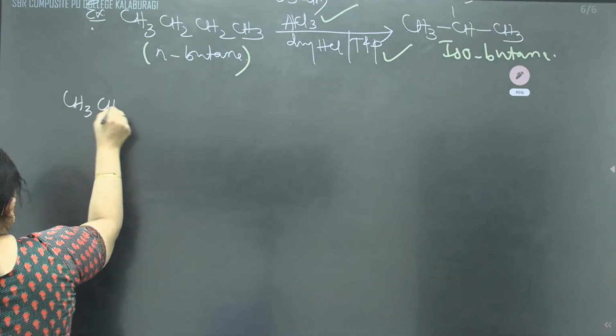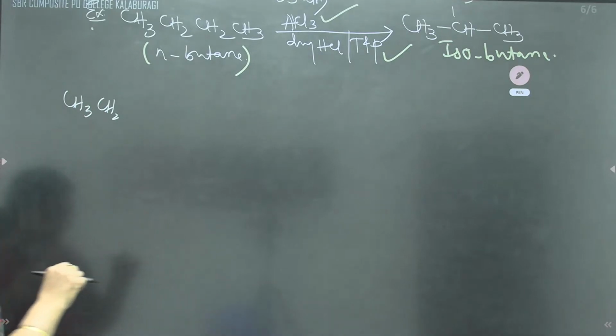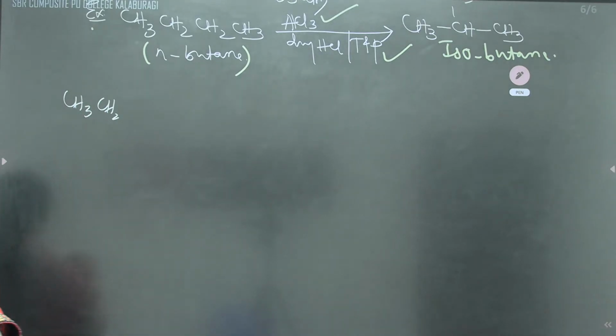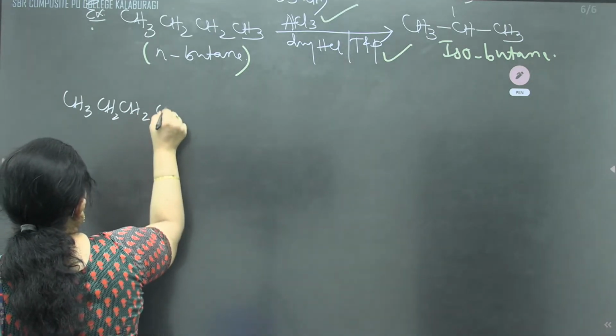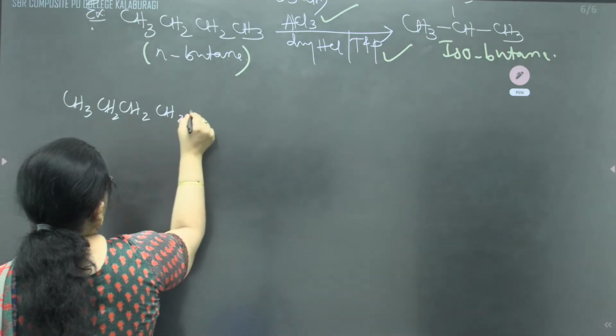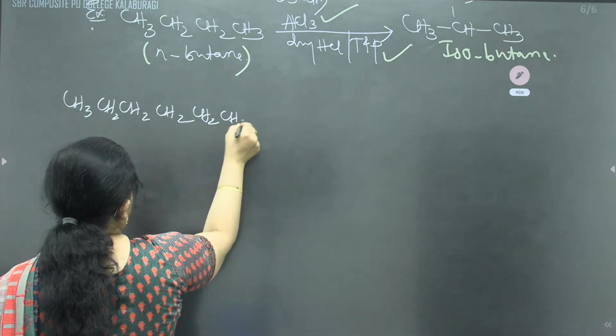CH3, CH2, CH2, 1 2 3 4 5, normal hexane.